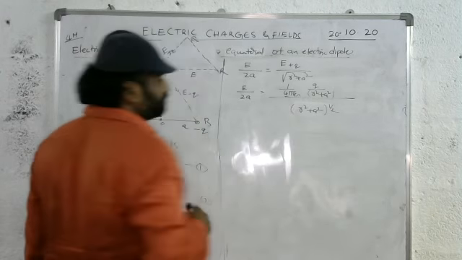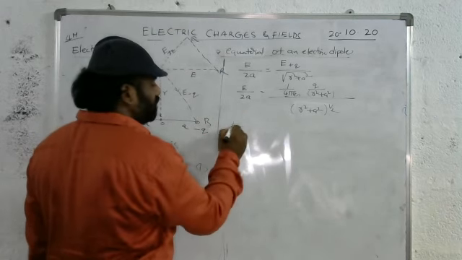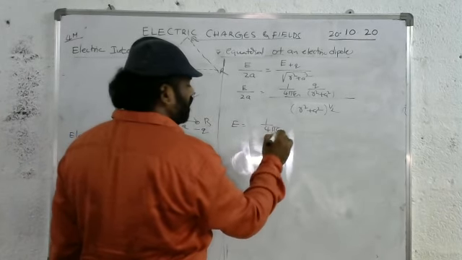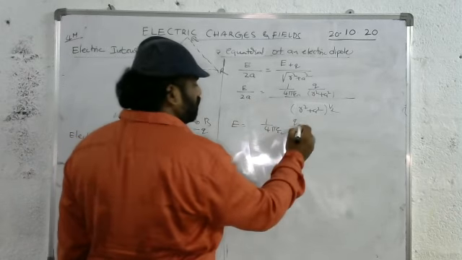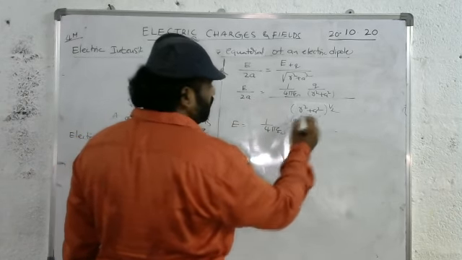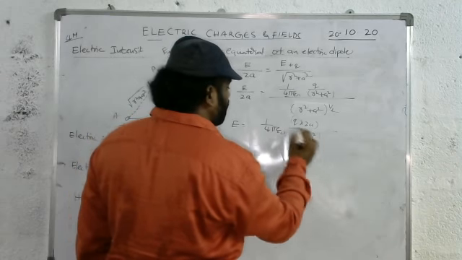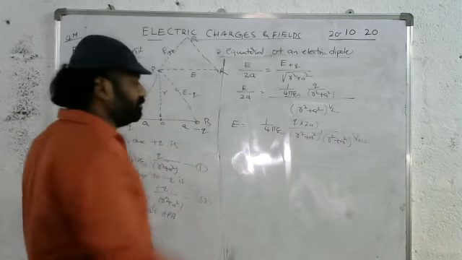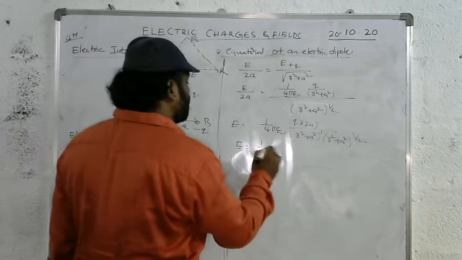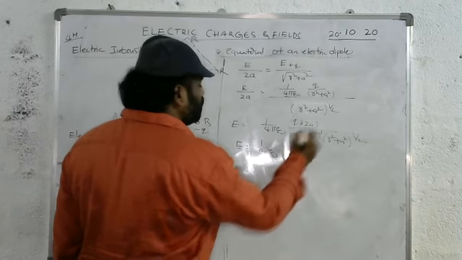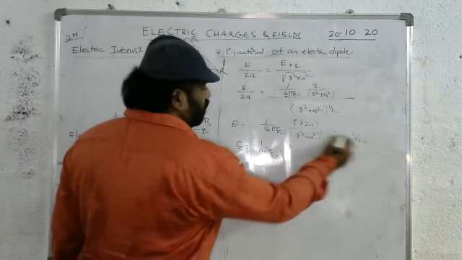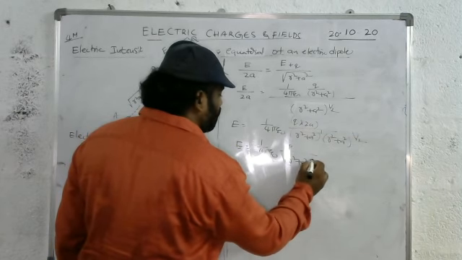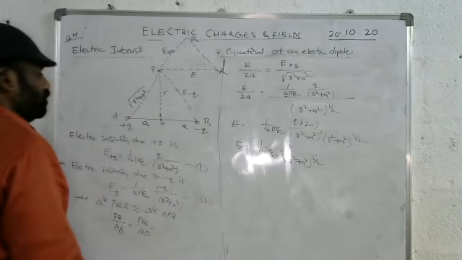By cross multiplication, E is equal to 2A into 1 by 4 pi epsilon naught Q by R square plus A square power 1 into R square plus A square over to the power of 1 by 2. The bases are equal, so the powers add up, becoming R square plus A square over to the power of 3 by 2.